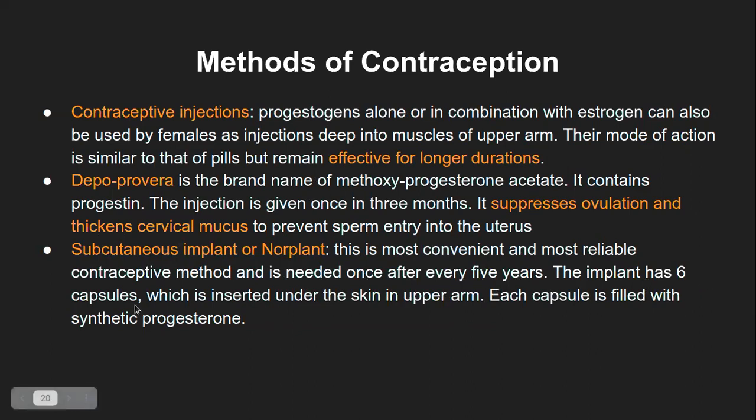The implant has 6 capsules which are inserted under the skin in the upper arm, and each capsule is filled with synthetic progesterone, which is released over time across the 5-year period. That is how this subcutaneous implant would function.